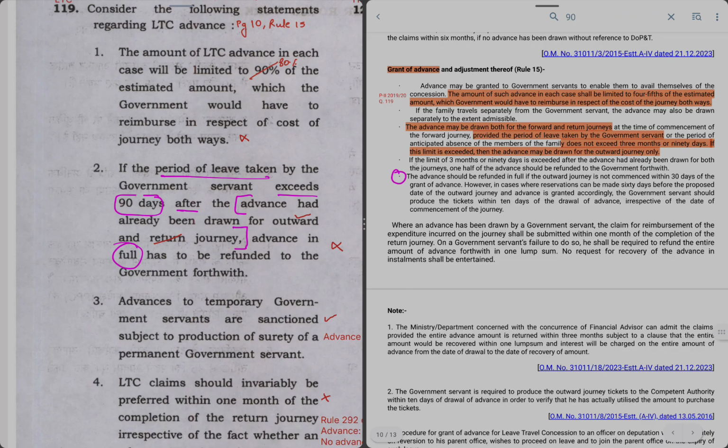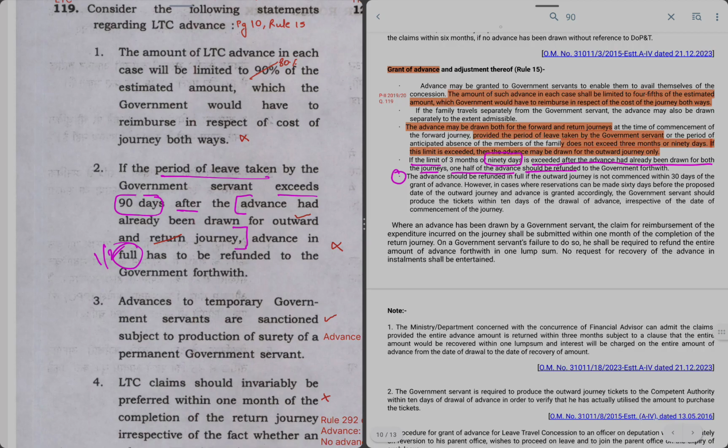So it says if the limit of 90 days exceeded after the advance had already been drawn for both journeys, one half of the advance should be refunded. Hence, the whole amount does not have to be refunded, only half of the advance has to be refunded. The other half will be counted from the date of ending of the return journey. So this statement is also wrong. It is half, not full.